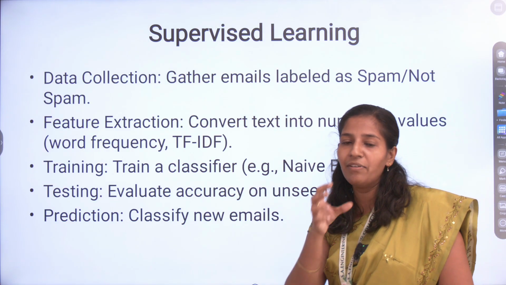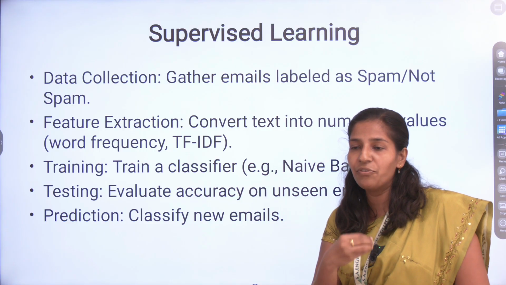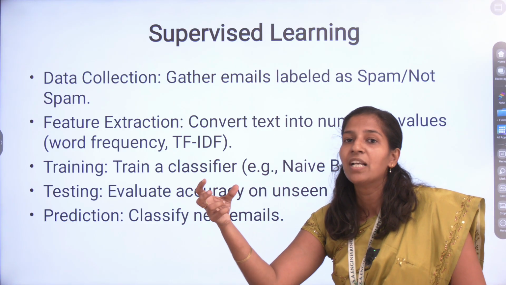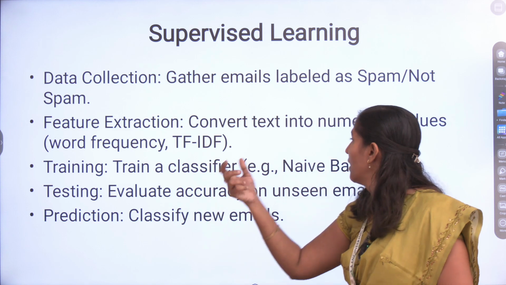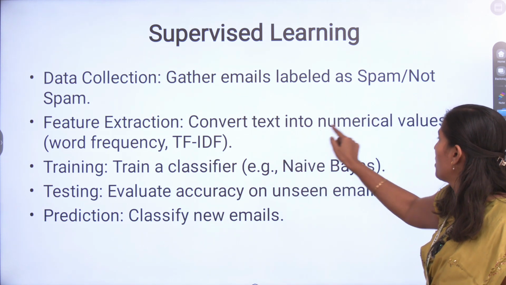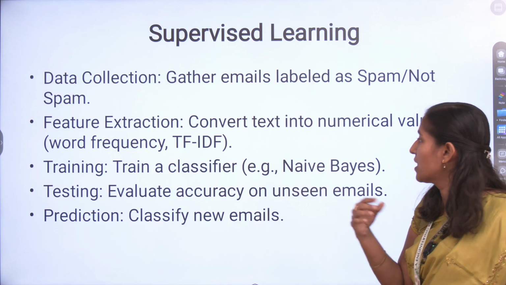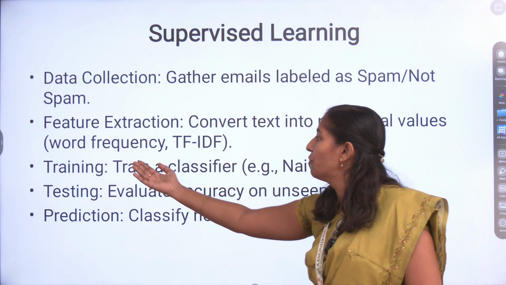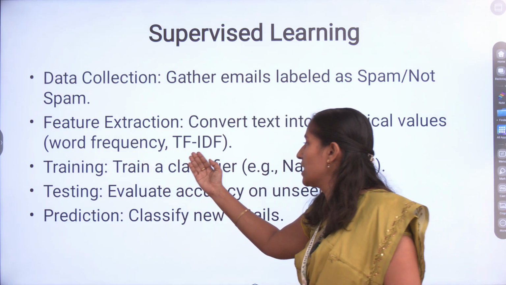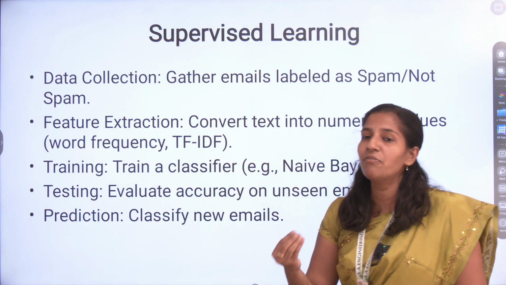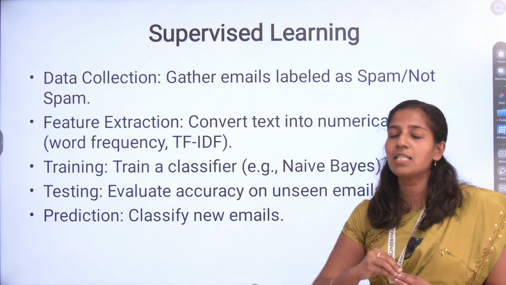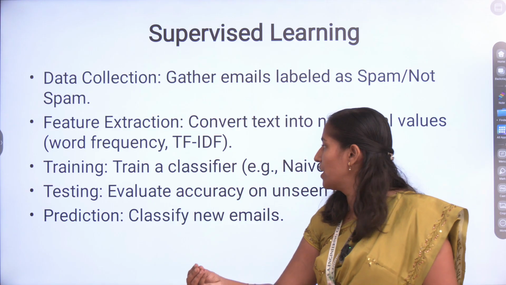Convert the text into numerical values, like word frequencies and TF-IDF, so the extracted features are mapped with the labels.